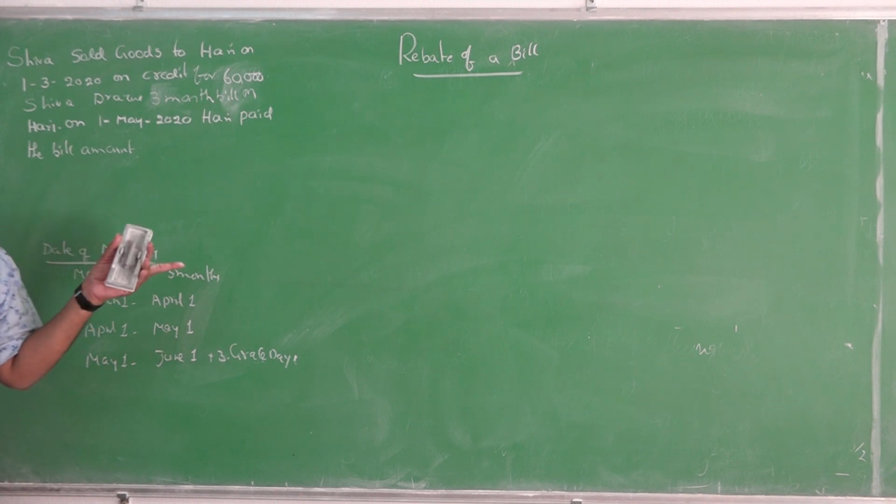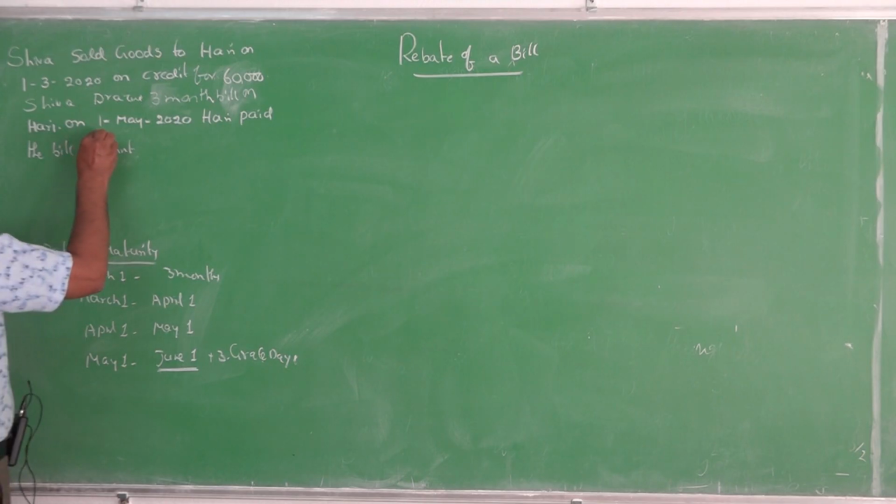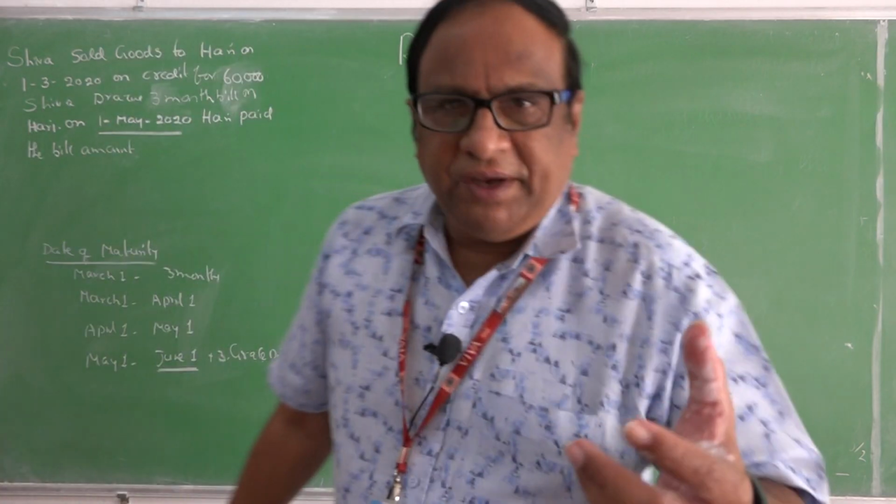Preponed means just 1 month before he pays the bill. You can see that on June 1st, or June 4th, whatever it may be, he has to pay. But he paid on 1st May, that is, 1 month before the bill amount was due.